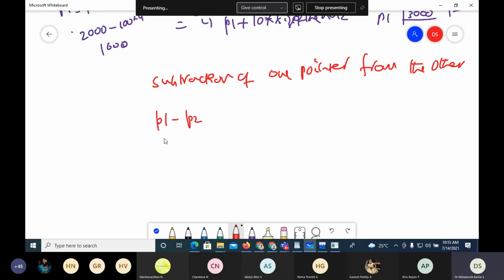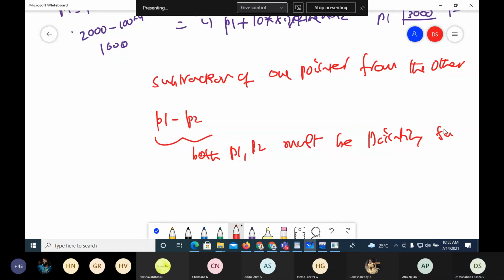The important point to note here is both P1 and P2 must be pointing to the same type of data, then only you can subtract. Suppose P1 is pointing to double and P2 is pointing to int, you should not do that. It is wrong. It is not allowed.